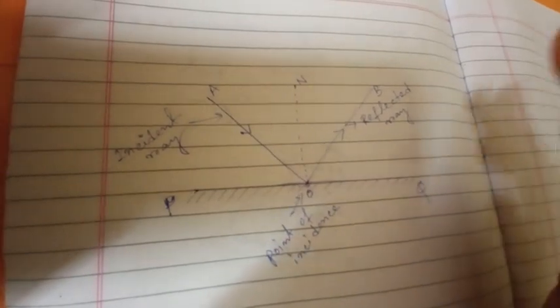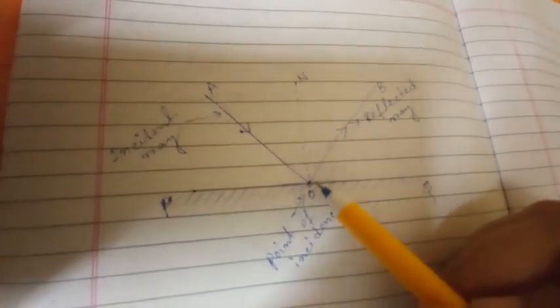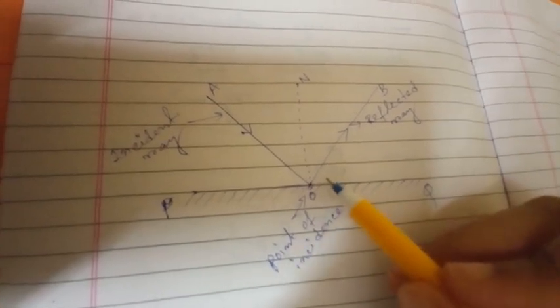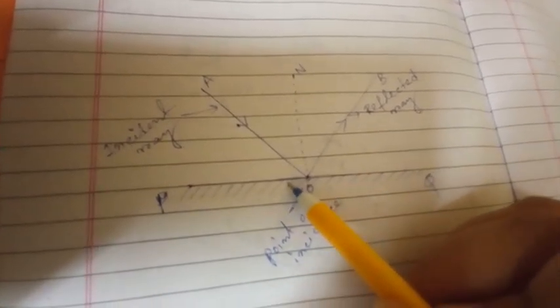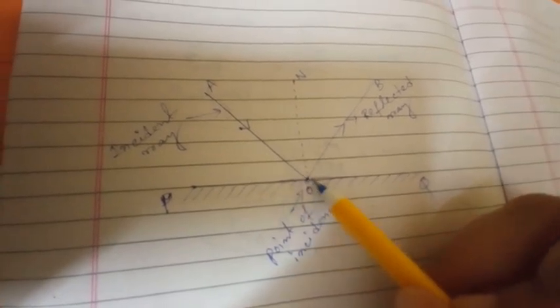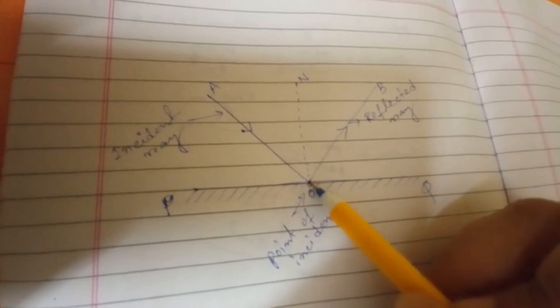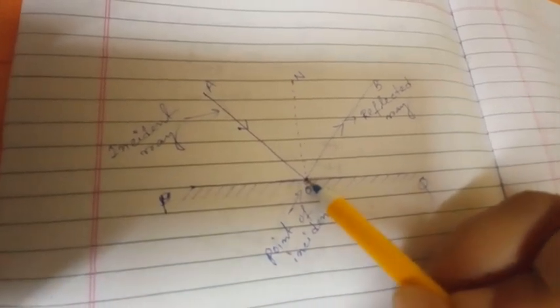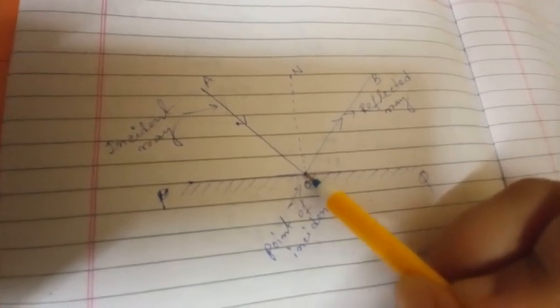If you draw that imaginary line perpendicular to the reflecting surface at the point of incidence, it is called the normal. So this is actually our normal.